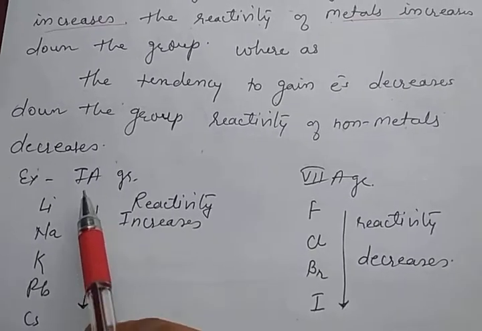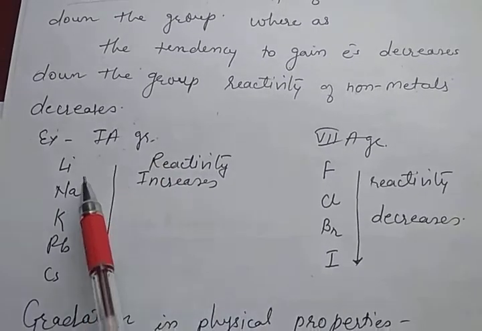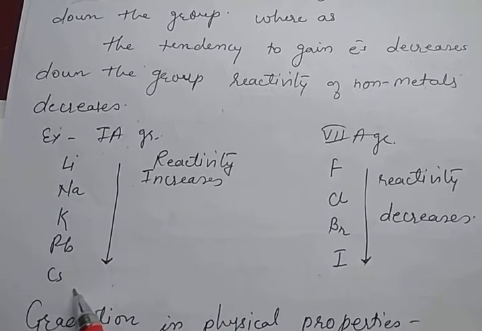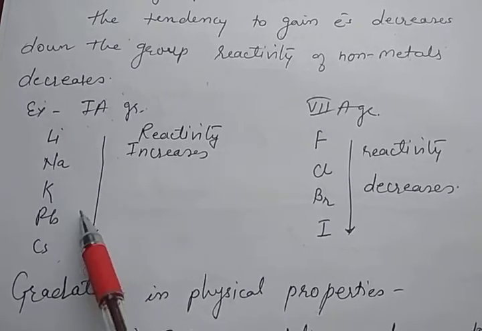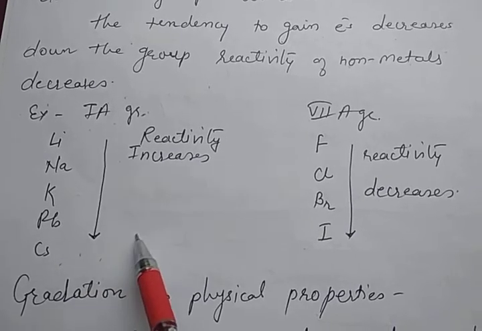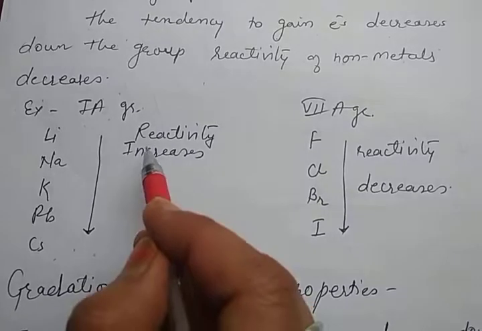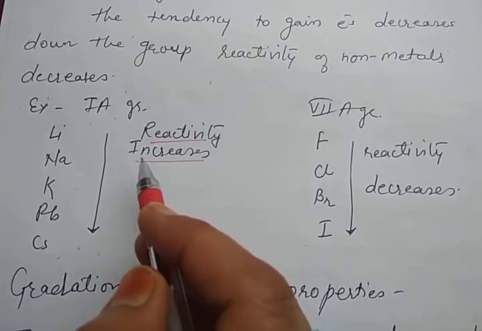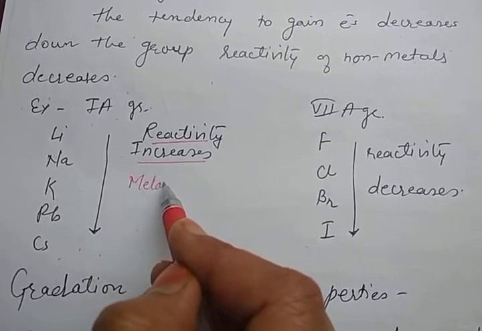Let me take the example of the first A group elements, that is lithium, sodium, potassium, rubidium, cesium. When we move from lithium to cesium, the easiness of donating the electron increases, thus the reactivity increases. That is always the case for metals.